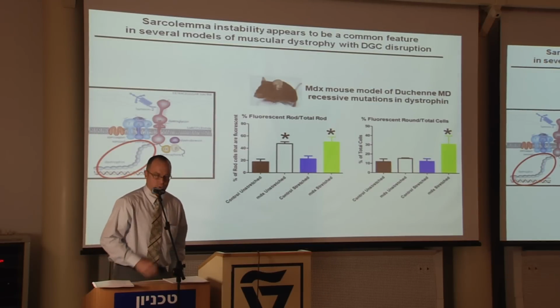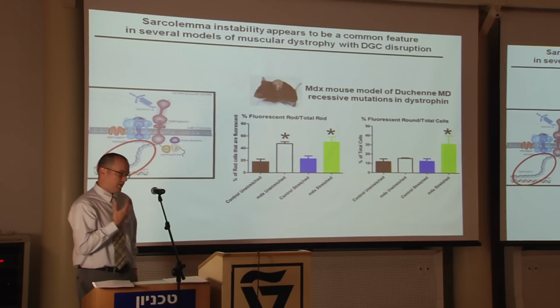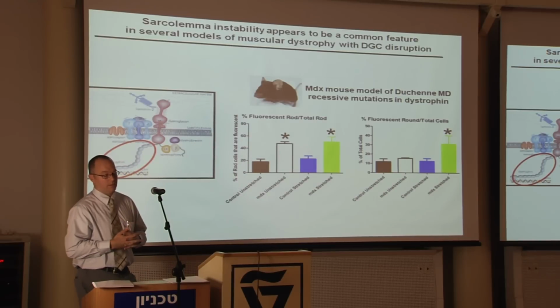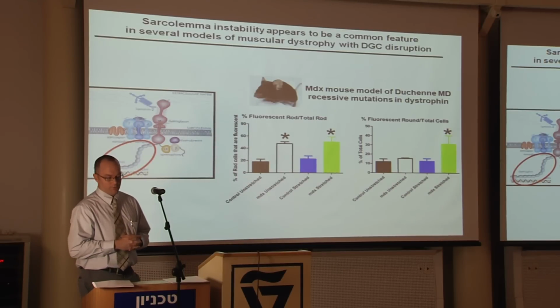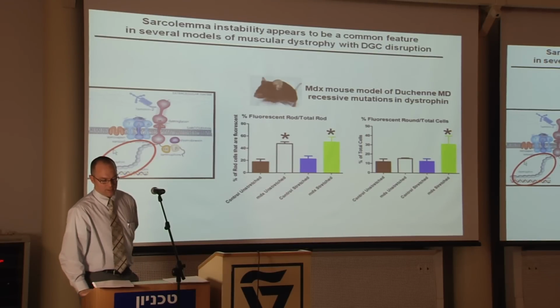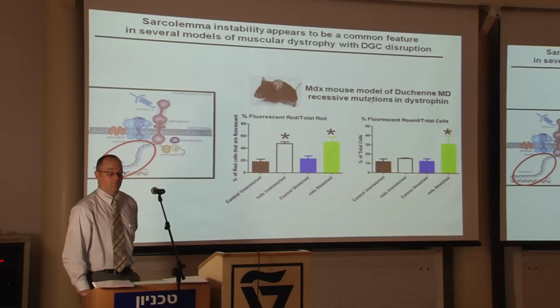So we've gone on to show that this fundamental phenotype of sarcolemma instability appears to be a common mechanism in several models of muscular dystrophy with disruption of the dystrophin glycoprotein complex. So this is data using the MDX mouse model, which is a mouse model of dystrophin deficiency, which is the generally used model of Duchenne muscular dystrophy in humans.